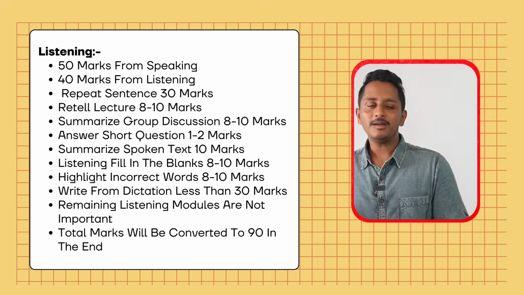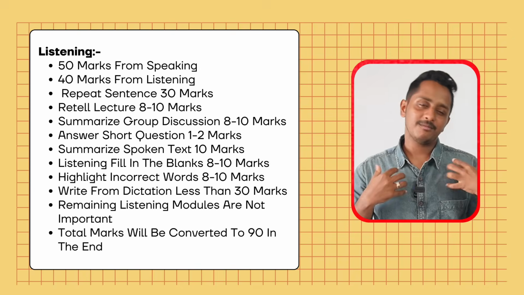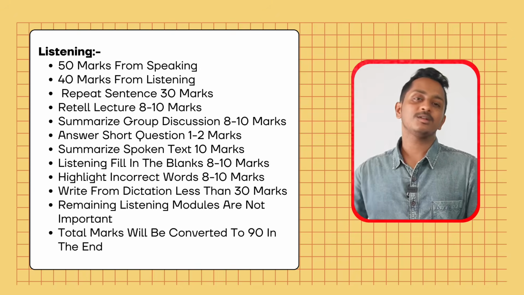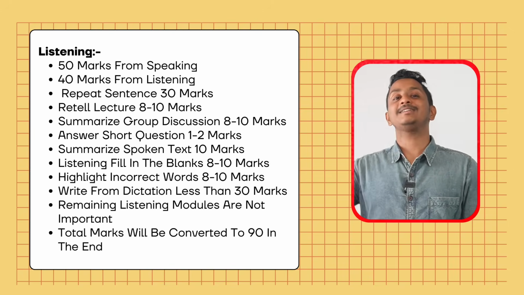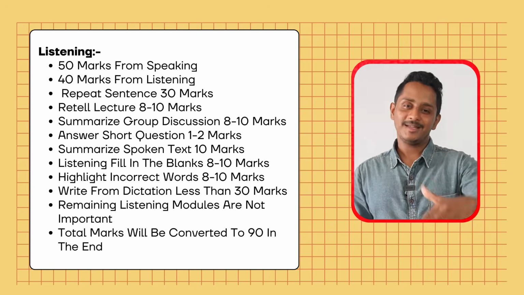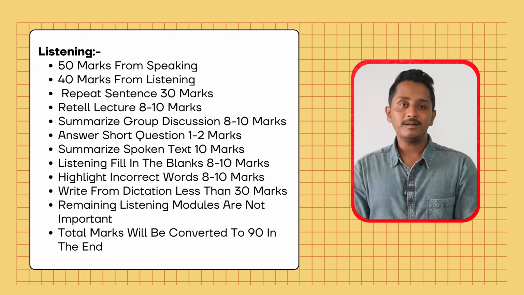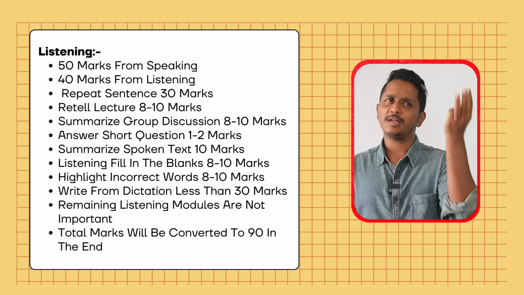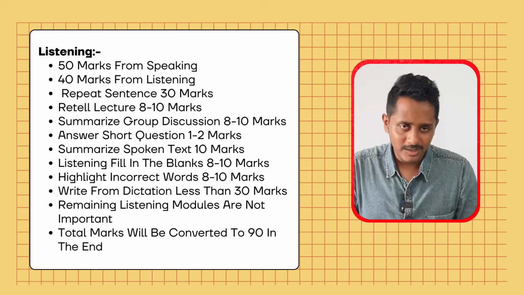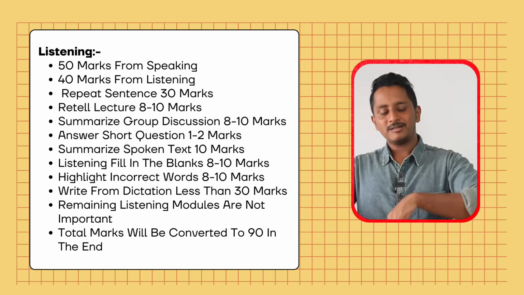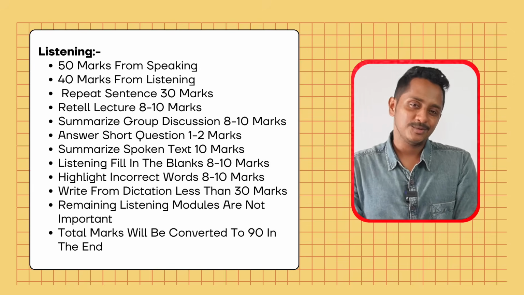Though you have to write everything correctly, the way it is scored is a little tricky, a little different from my experience. It is definitely not more than 30 marks from write from dictation to listening. Even though it contains 36 words, let's say, you can end up getting less, only in that way it has been coded. And remaining listening modules are not important, like choose single answer, choose multiple answer, select missing word, highlight correct summary. You can tend to ignore them the way you have been doing before. This definitely will exceed 90 marks. In the end, they're going to convert it to 90 and give you the score.